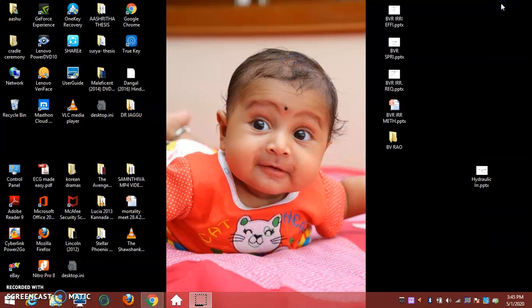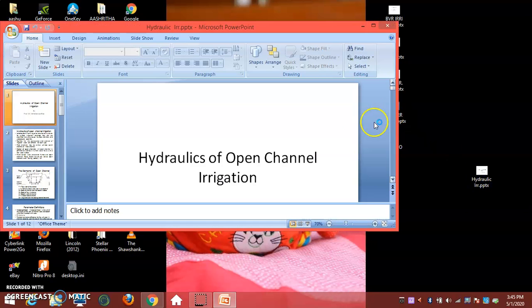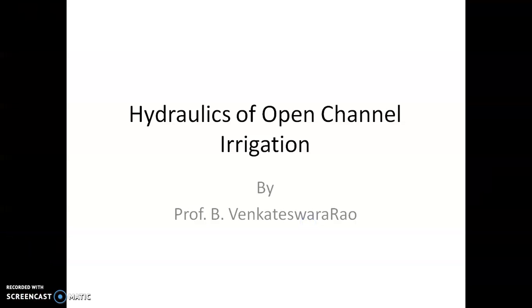Here, normally in the majority of irrigations, water is drawn from a dam or a well, any other source, and that has to flow to the plot and spread over the entire plot.